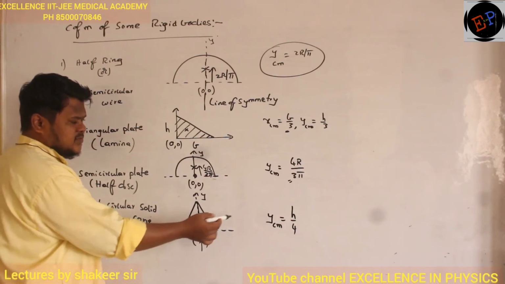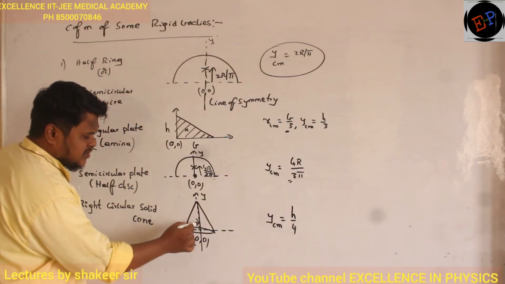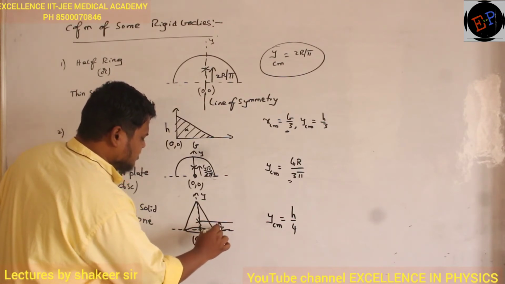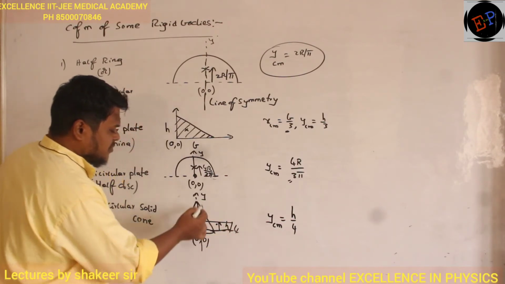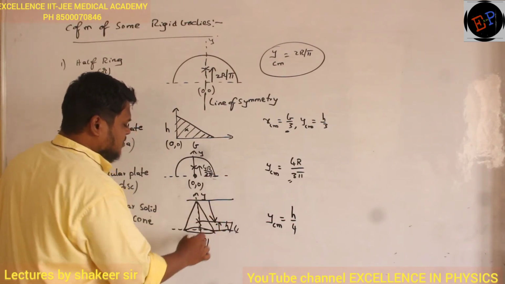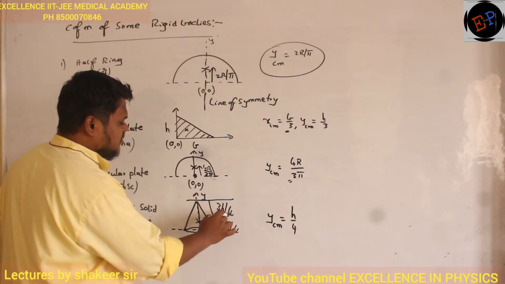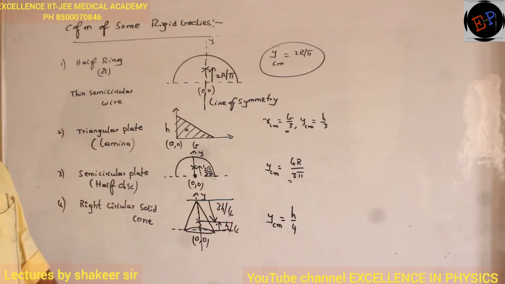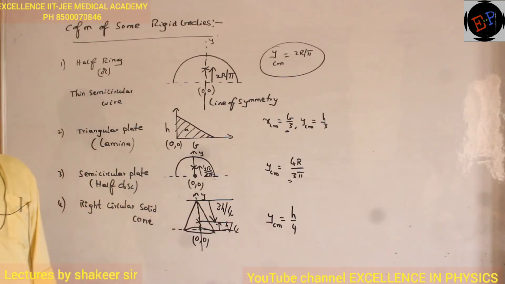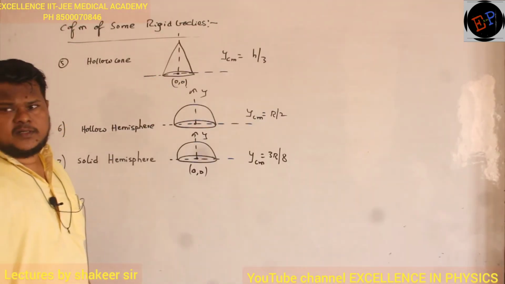From the origin, it is present at a distance of h by 4. So h by 4 means somewhere here. Understood, no? So this distance will be h by 4 from the base of the cone. Similarly, if I want it from the top of the cone, this height will be how much? It is h minus h by 4, 3h divided by 4. Are you able to understand now? From the base it is h by 4, from the tip it is 3h by 4. So that is the position of center of mass of the solid cone.